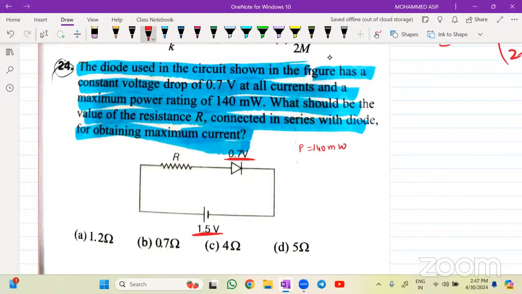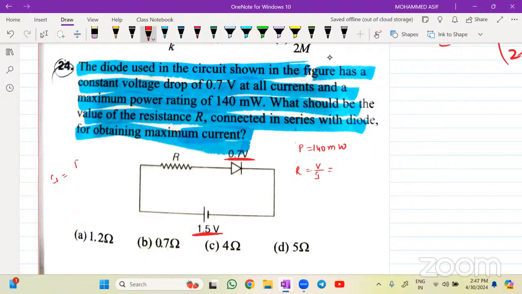What should be the value of the resistance R connected in series with the diode for obtaining the maximum current? So what will be the formula for resistance? R is equal to voltage divided by current. The voltage drop will be equal to how much? 1.5 minus this value. That is for the resistance, and we also need to find the current. How do you write the value of current?